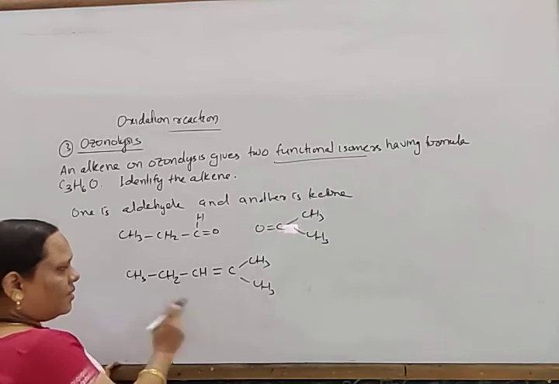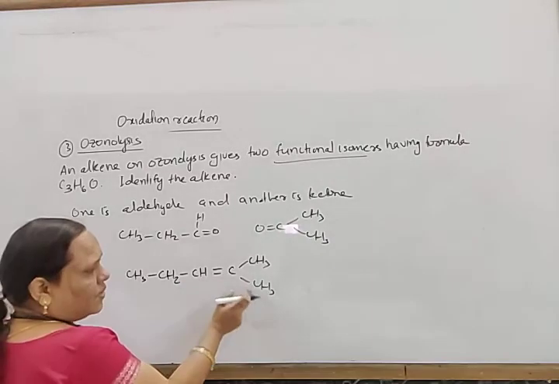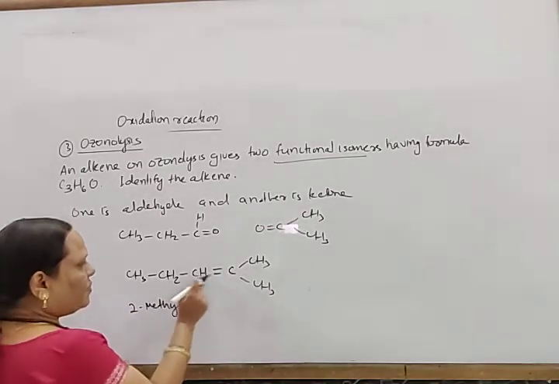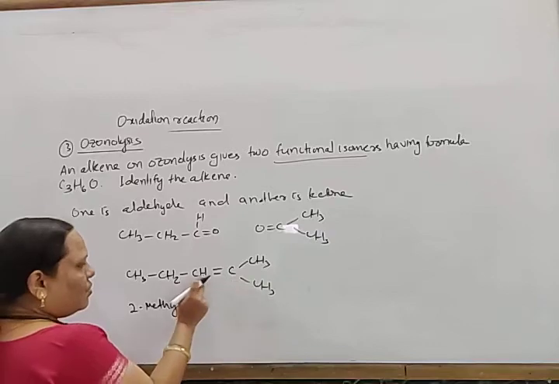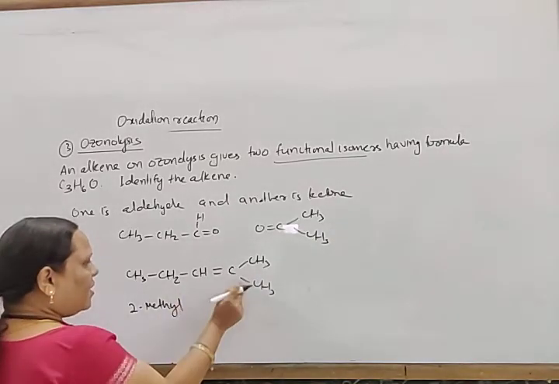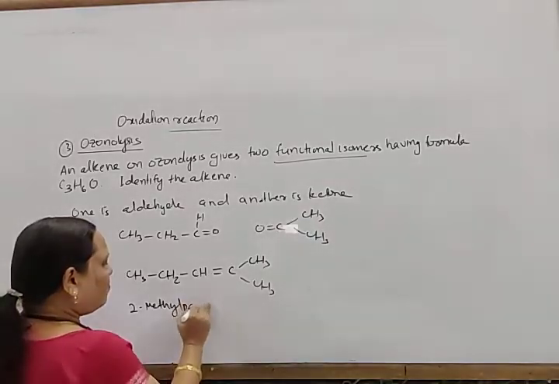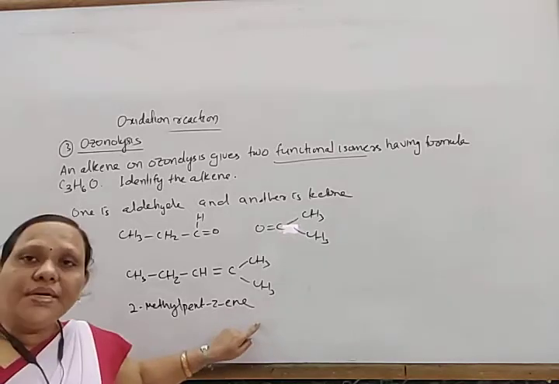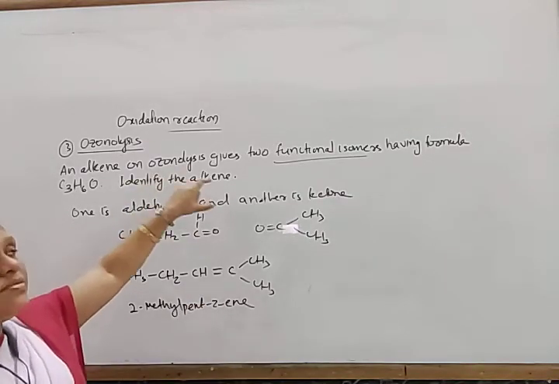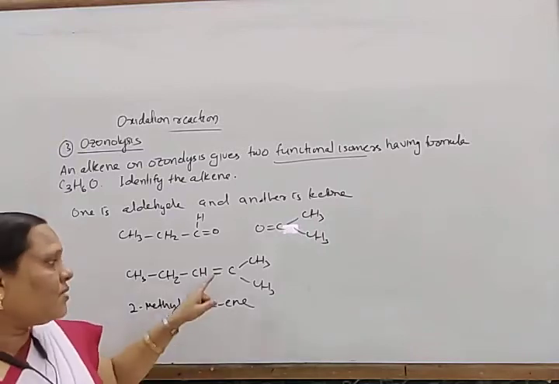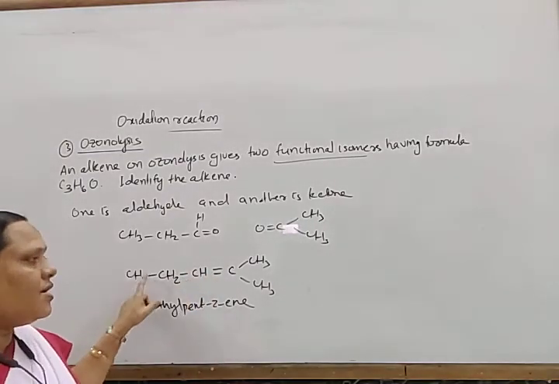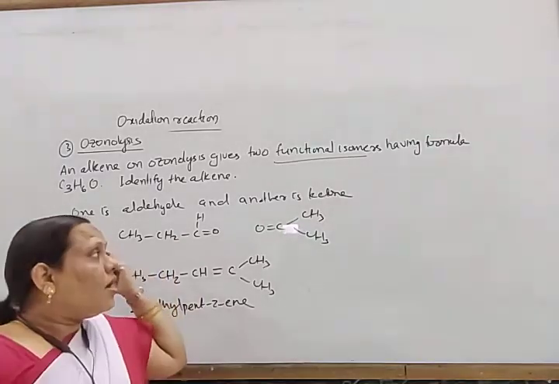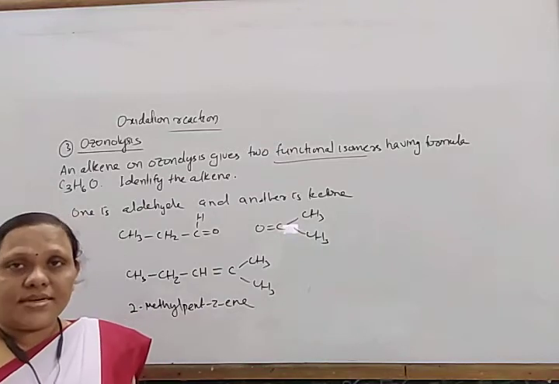Then what is the alkene? Write down the numbering 1, 2, 3, this position 3, 1, 2. So in this way, 2-methyl, and 1, 2, 3, 4, 5, pent-2-ene. So 2 position methyl is there, and the alkene is 2-methylpent-2-ene. In this way it helps to identify the position of the double bond, whether the double bond is present here or here or here. In this way you can easily identify it by observing the carbonyl compounds generated. Okay.